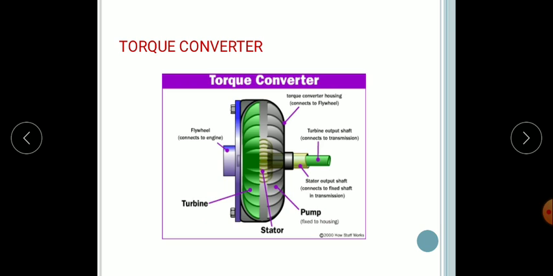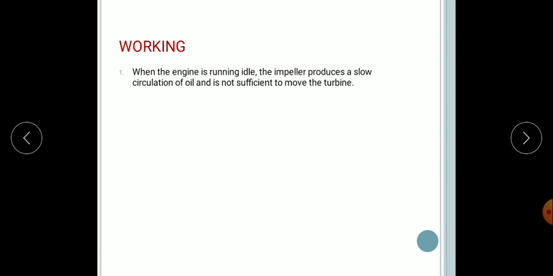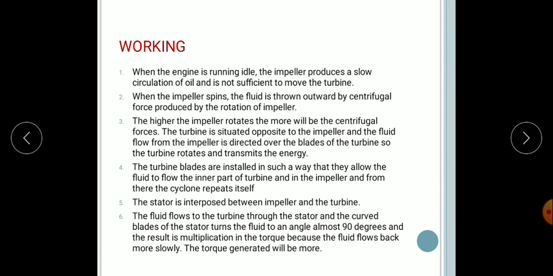The turbine blades are installed in such a way that they allow the fluid to flow from the inner part of the turbine and impeller, and from there the cycle repeats itself. So this is how the torque converter works. So this is the working of the torque converter.